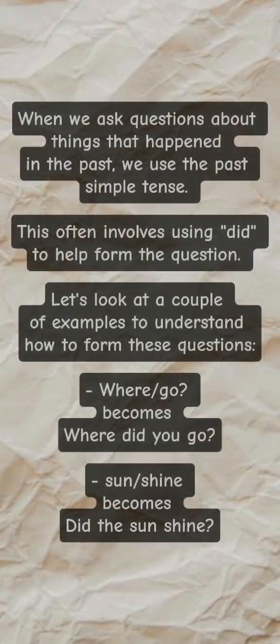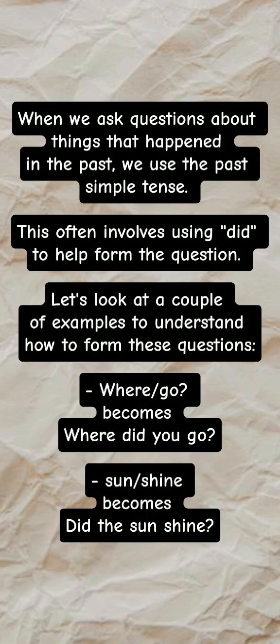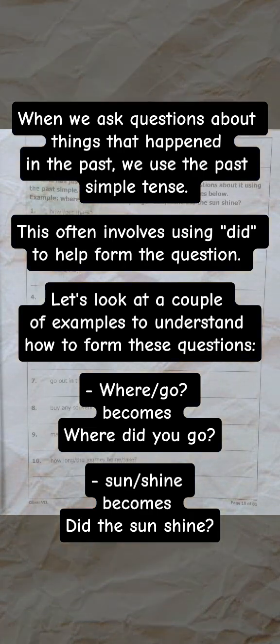Understanding past simple questions. When we ask questions about things that happened in the past, we use the past simple tense. This often involves using did to help form the question. Let's look at a couple of examples to understand how to form these questions. Where go becomes where did you go? Sunshine becomes did the sun shine?